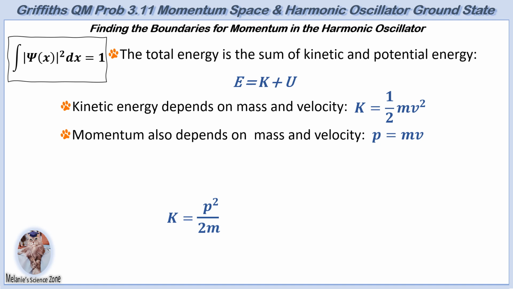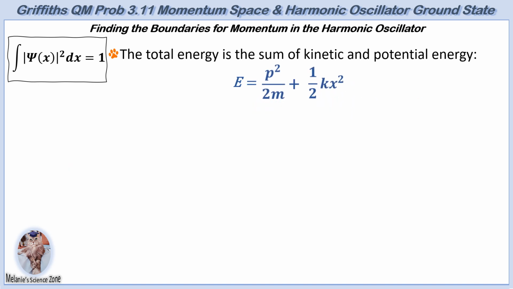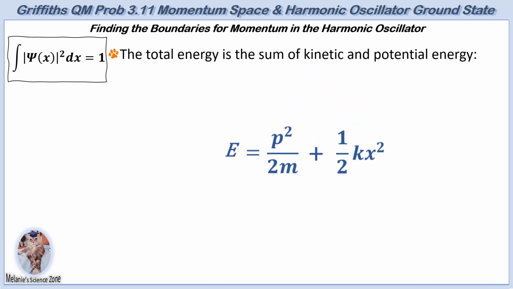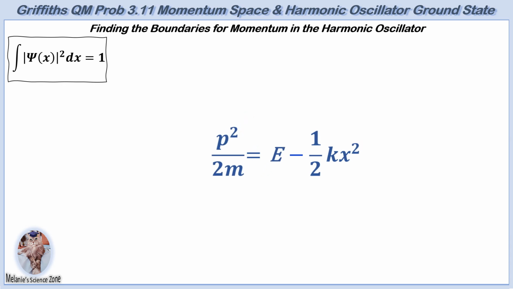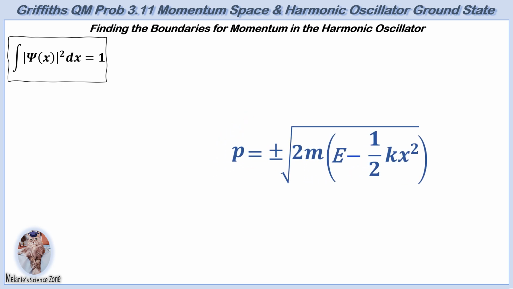As seen previously, the potential energy for a particle displaced by x from the equilibrium position with a force constant k is given by U of x equals 1/2 kx squared, where x is the displacement from the equilibrium position and k is the force constant. Thus, as shown here, the total energy of the system can be written in a more convenient form. Next, the problem requires that momentum space be considered. Shown here is the result of rearranging the total energy equation to solve for momentum.